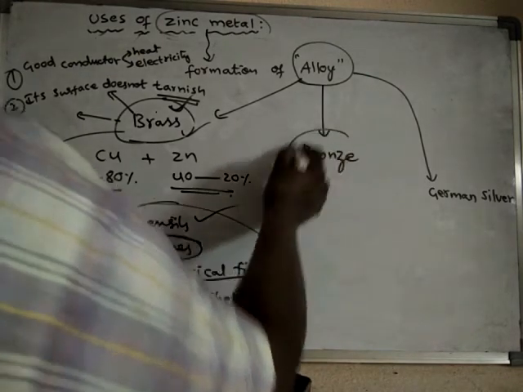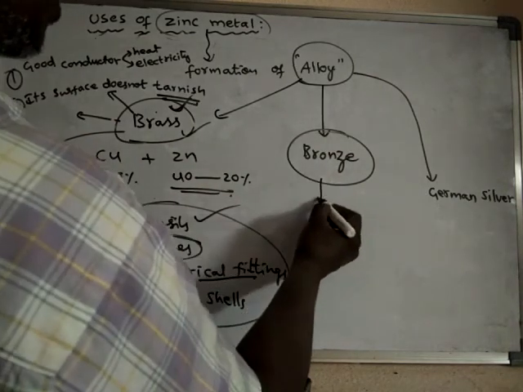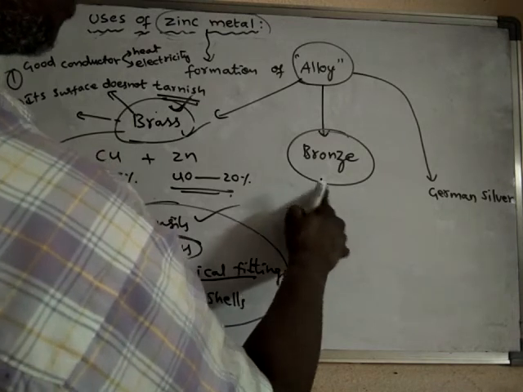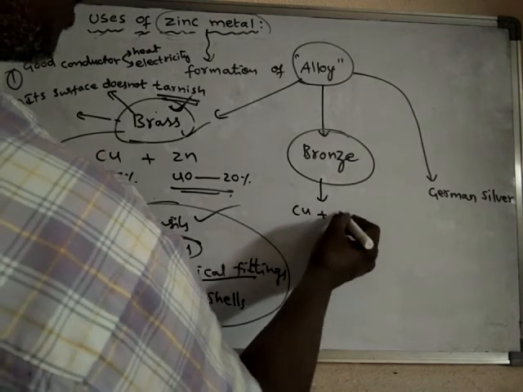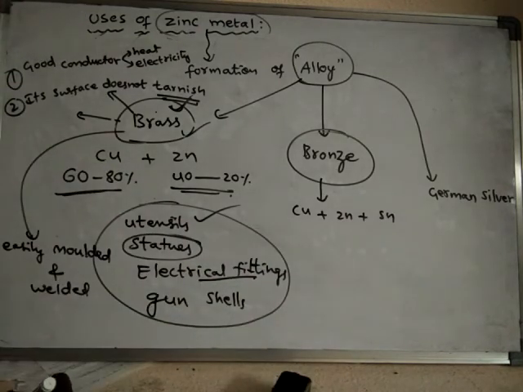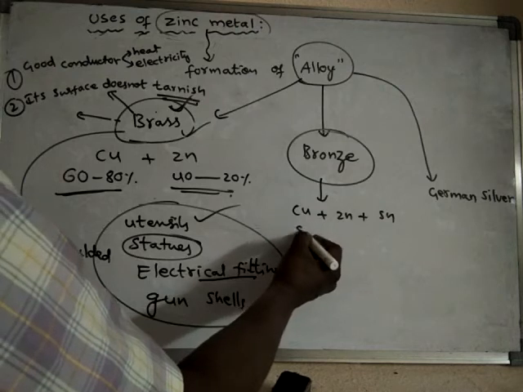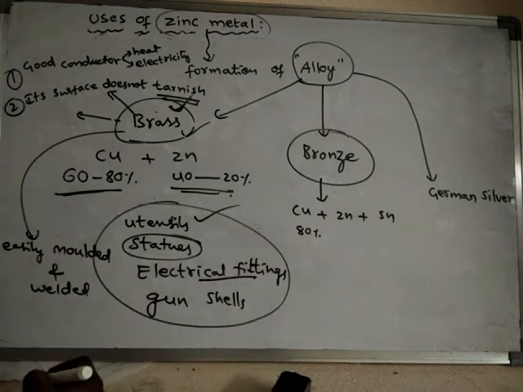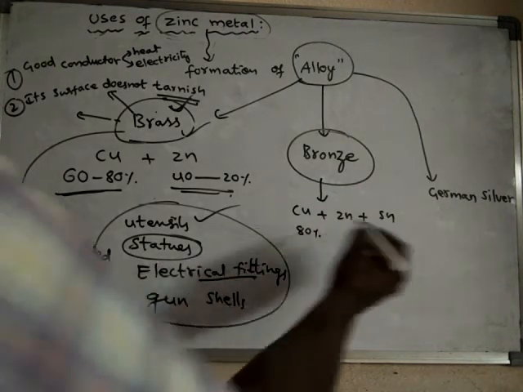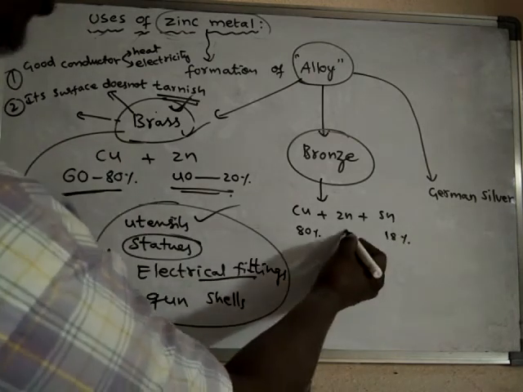Now, if you speak about bronze, it is a homogeneous mixture of copper, zinc, and tin. Copper is 80%, tin is 18%, and zinc is only 2%.